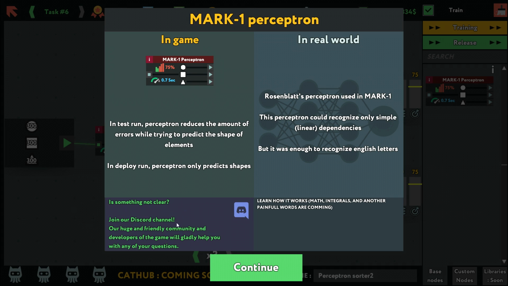I mean, I appreciate the effort of including a Discord channel link so you can help communicate, but a lot of that stuff should be in the game. But yeah, I get it, it's in testing, so I guess that's what's going on. But, you know, just explain what the stuff on the screen means. What does that mean? It's how long it takes to process each one, probably. What is that? What does that mean?